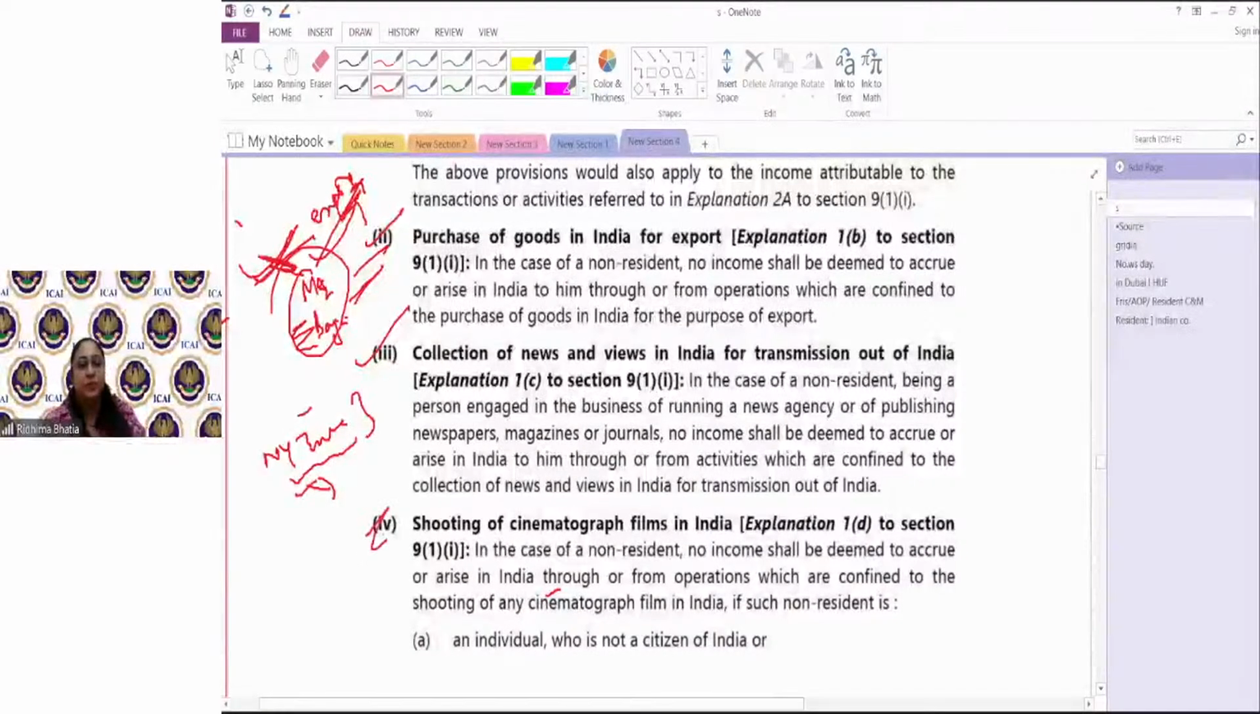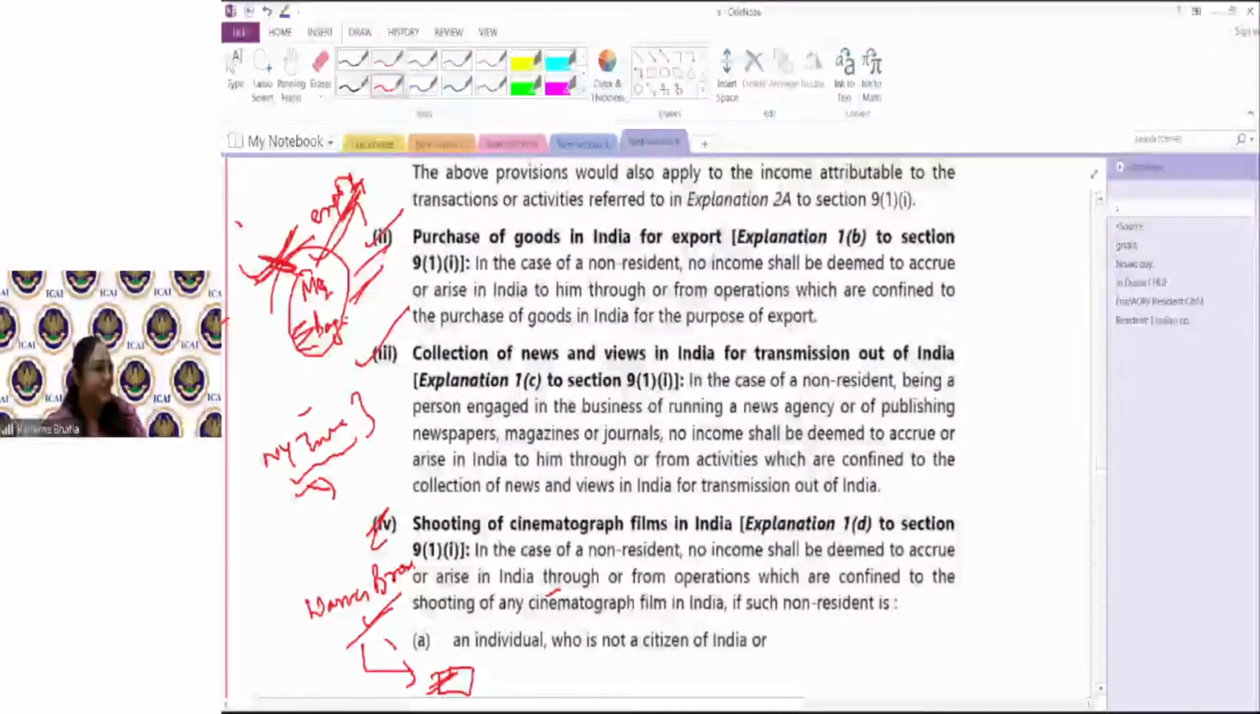Next, a very interesting one, shooting of cinematographic films in India. It means foreign films are being shot in India. Now suppose Warner Brothers come and shoot, I think, I have very bad knowledge of Marvel etc. Suppose they shoot a particular scene in India. Okay. And then they leave. Now you will not say that from the sale of this movie, you give us a proportion of the price, because some part was shot in India. No, it would not be said that income is deemed to accrue or arise in India in this case